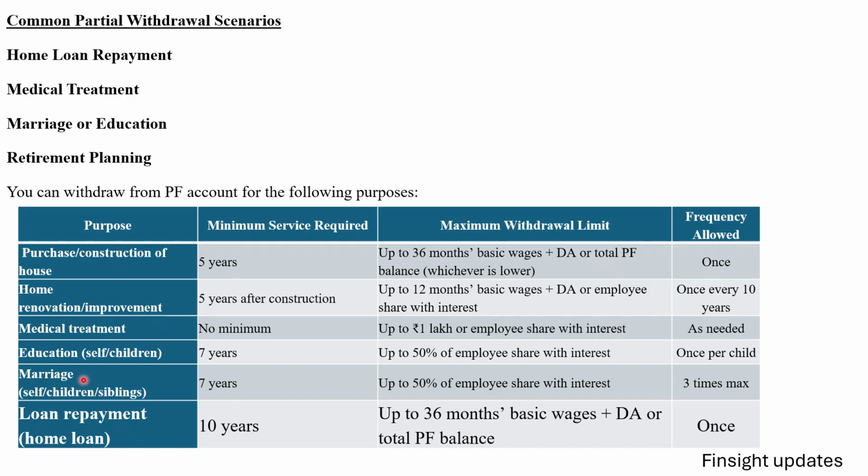So purpose number 5, in case of marriage of self, children or siblings, the minimum service required is 7 years. How much can we withdraw? Up to 50% of employee share with interest, 3 times maximum. Maximum 3 times in our lifetime we can withdraw partially from the PF account for the purpose of marriage of self, children or siblings. Last, for home loan repayment, minimum service required is 10 years, up to 36 months basic wages plus DA or total PF balance, and it is possible to withdraw once in our lifetime for this purpose.